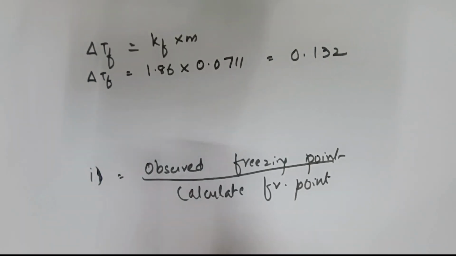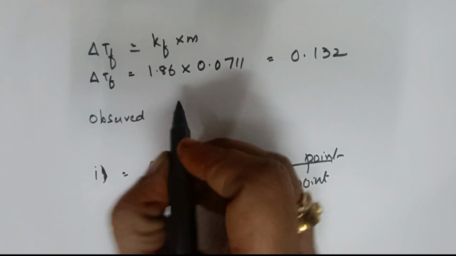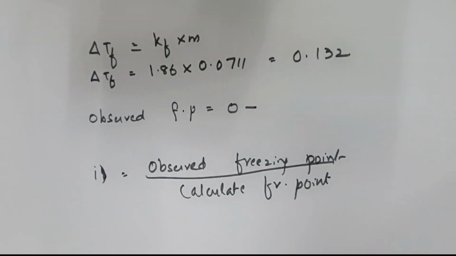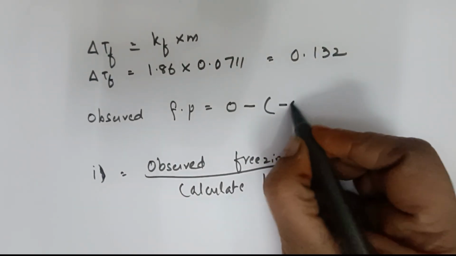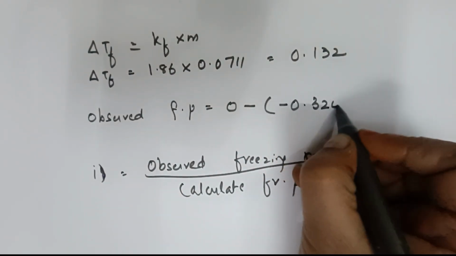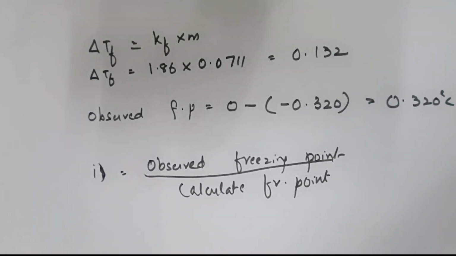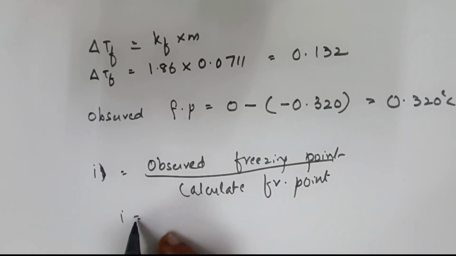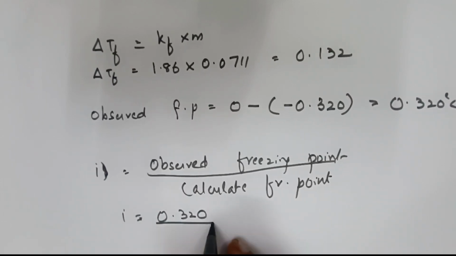Observed freezing point is 0 minus the actual freezing point which is given, minus 0.320. It's coming to 0.320 degrees centigrade. Now write down I is equal to observed, which is 0.320, divided by the calculated.